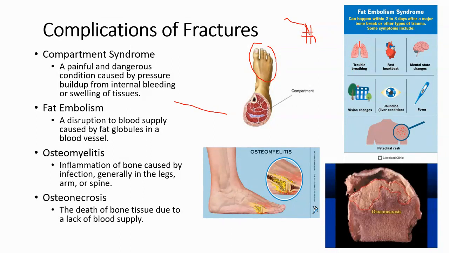Certainly that would lead to a tachycardia. But here's a main one right here, because it can lodge in the lung. Here's another main symptom right here. They have mental state changes, so they have altered mental state, or they may have some confusion, and their level of consciousness is just starting to change. So their mentation is different. They could have vision changes, liver changes. They tend to have fevers, okay? They tend to have fevers when they have this fat embolism.